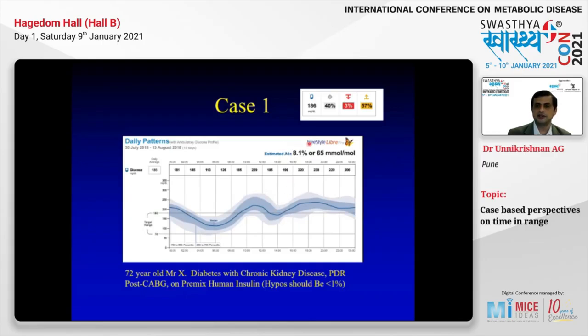This is the glucose monitoring indicator. It is 8.1 and the average glucose is 186. But see the time in range, it's only 40%. In this 72-year-old gentleman, we have to keep a time in range of at least 50%. So you need to minimize the variations, you minimize the hypo and hyperglycemia.